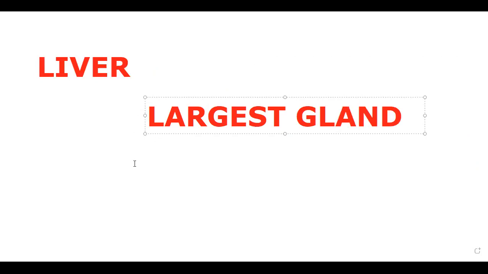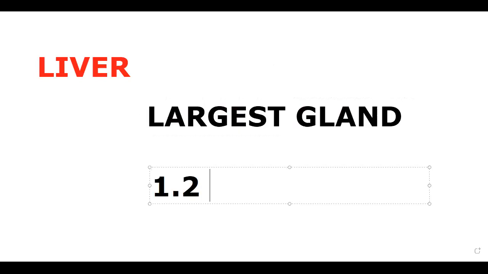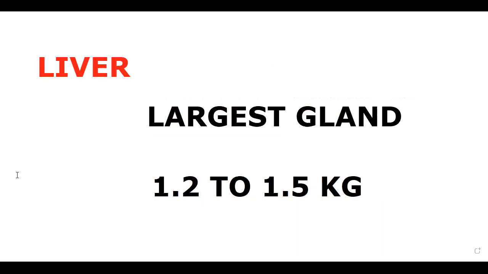Very good. Liver, we said, is the largest gland. That is the first thing. And its weight is about 1.2 to 1.5 kg. The liver has a weight of 1.2 to 1.5 kg in the case of an adult human being. Okay. So then,